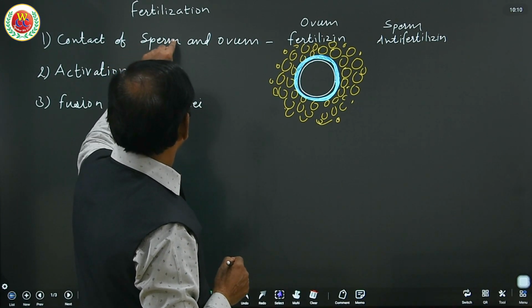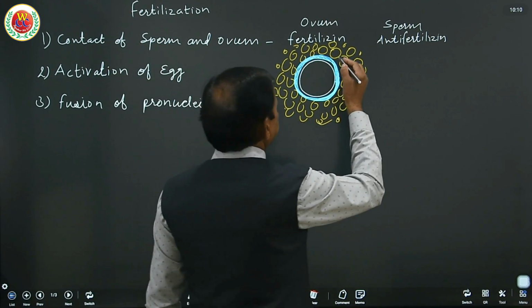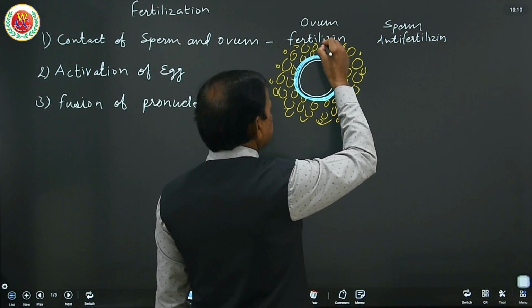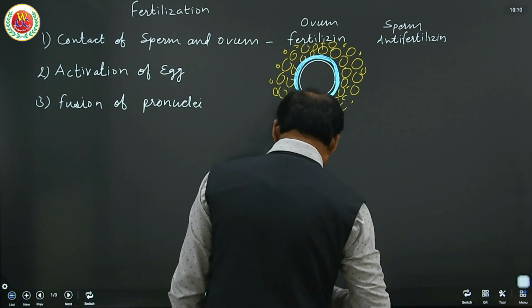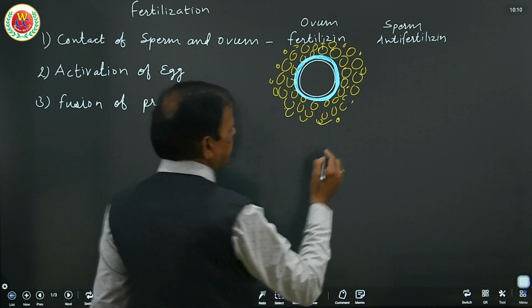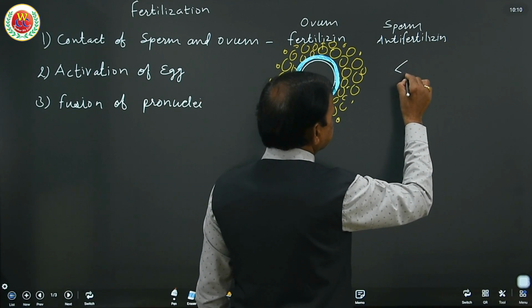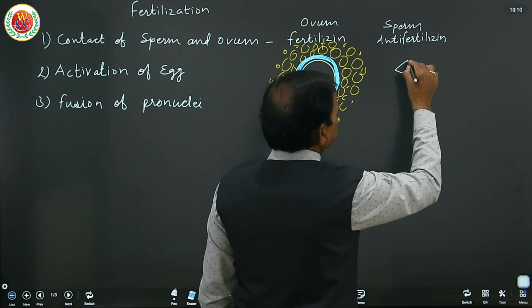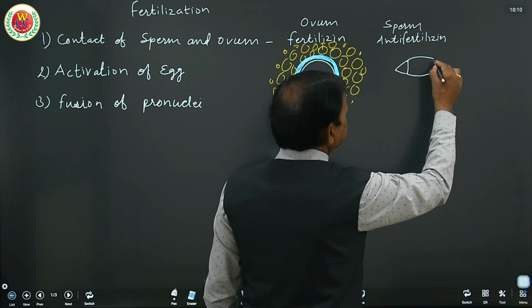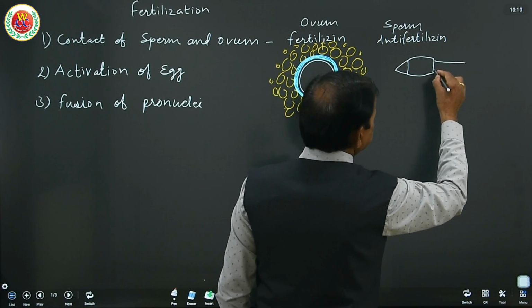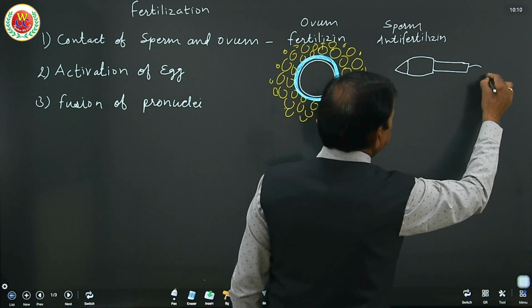As the first step, contact: these cells secrete fertilizin. And the sperm has an acrosome, nucleus, middle piece and tail.